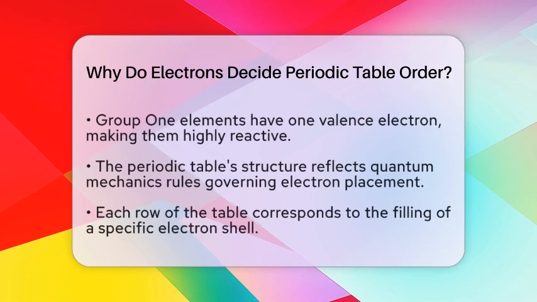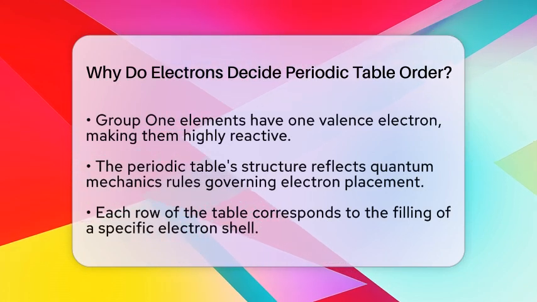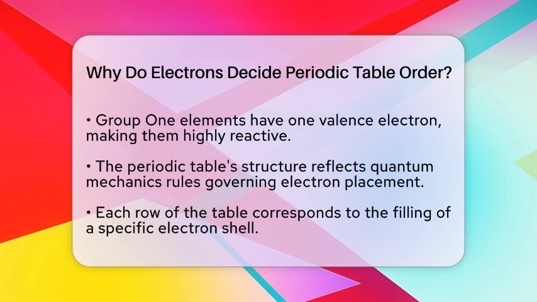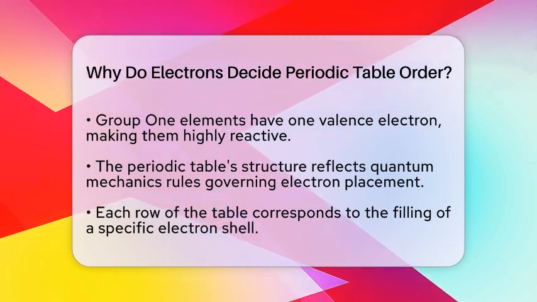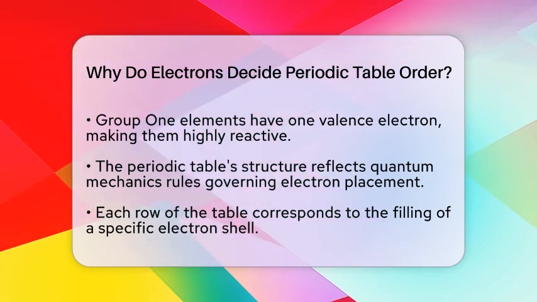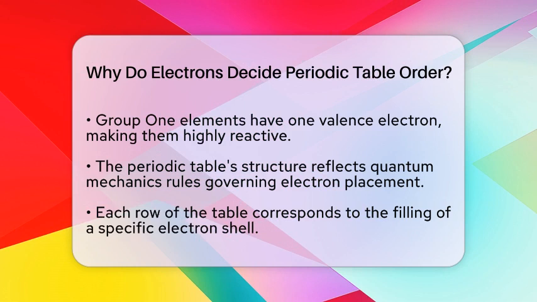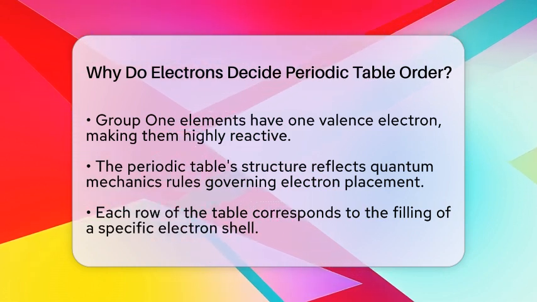The structure of the periodic table, with its rows and columns, reflects the rules of quantum mechanics governing electron placement. Each row corresponds to the filling of a particular electron shell. The Pauli exclusion principle and Hund's rule limit the number of electrons per orbital and shell, shaping the table's design.